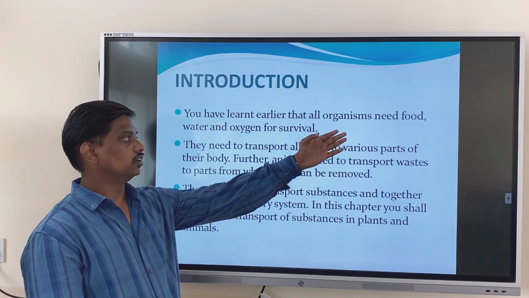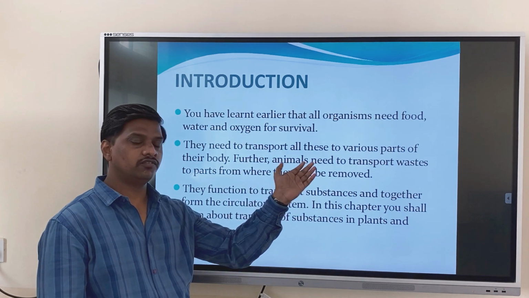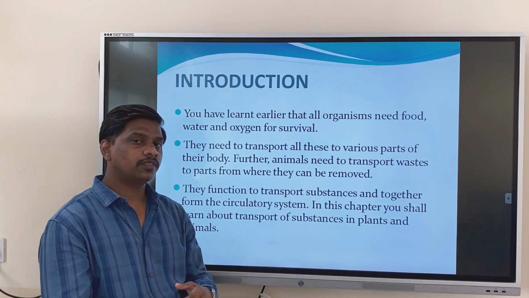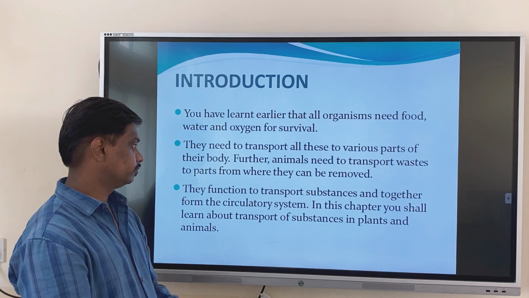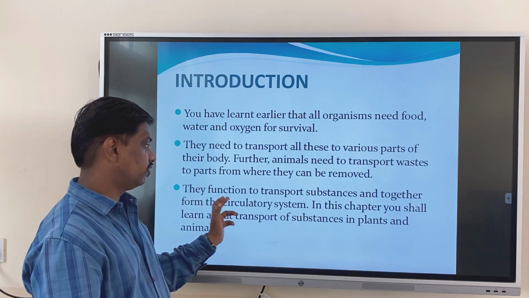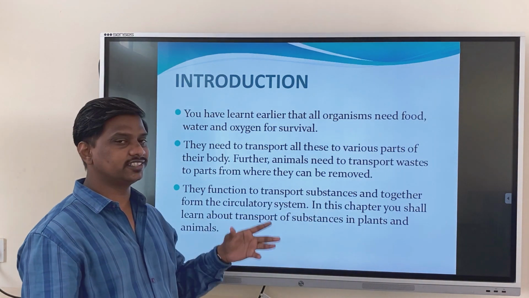So food, water and oxygen have to be transported to the various parts of the body, and the waste generated in the different parts of the body has to be removed from our body. It all needs a transportation system in our body. They function to transport substances and together form the circulatory system.